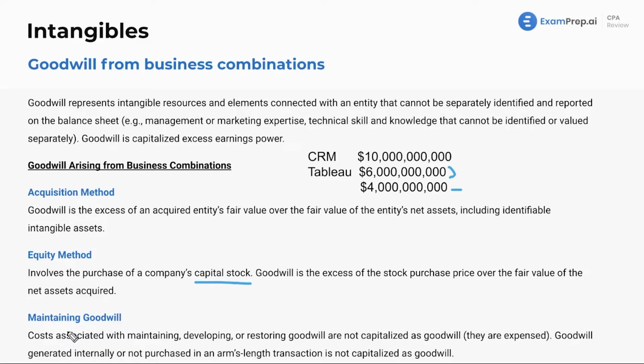And then what about maintaining goodwill? Costs associated with maintaining, developing, or restoring goodwill are not capitalized as goodwill. They are expensed. Goodwill generated internally or not purchased in an arm's length transaction is not capitalized as goodwill. All this is saying, again, is just that the only time goodwill can be created is when there is a purchase of another entity, and that is going to exclude everything else. Like I said, with partnerships, that's a little bit of a different story. You could have the goodwill method there when you include another partner, but that's completely different.